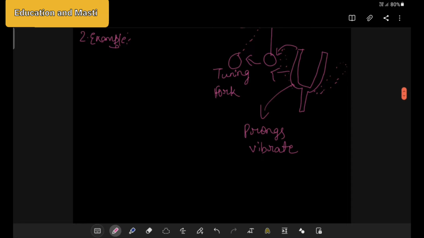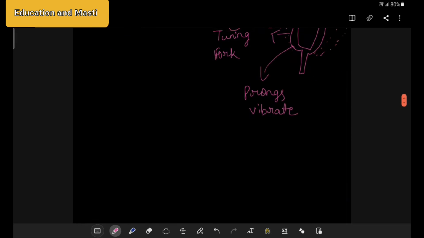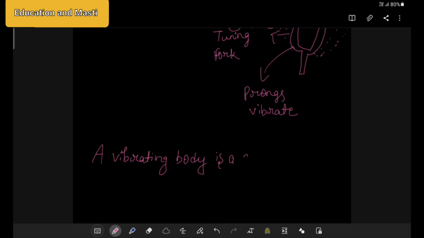So from all these things, what we have got is that a vibrating body is a source of sound. This is an important thing which we need to know, that a vibrating body is a source of sound.